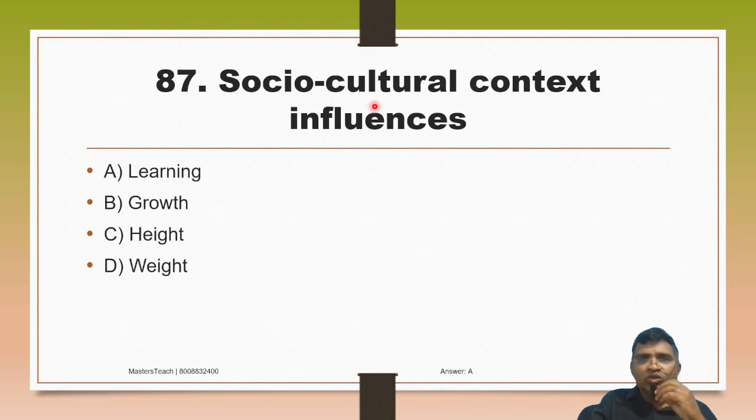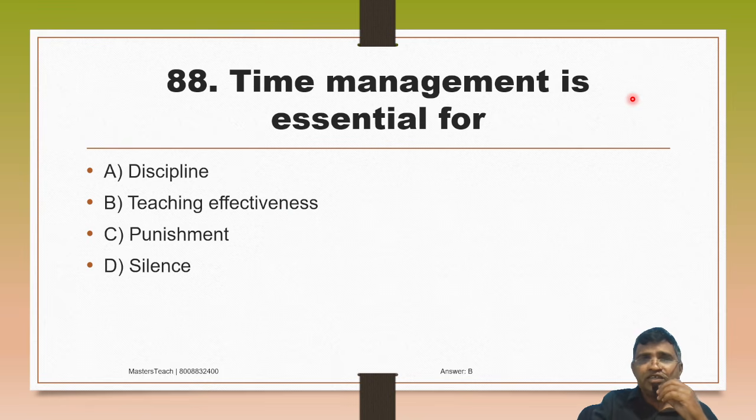Socio-cultural context influences learning, where learning happens, an external factor. So option A.